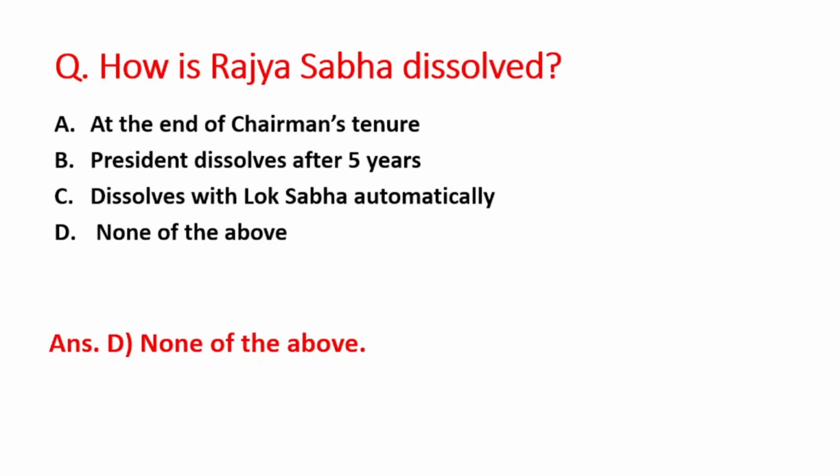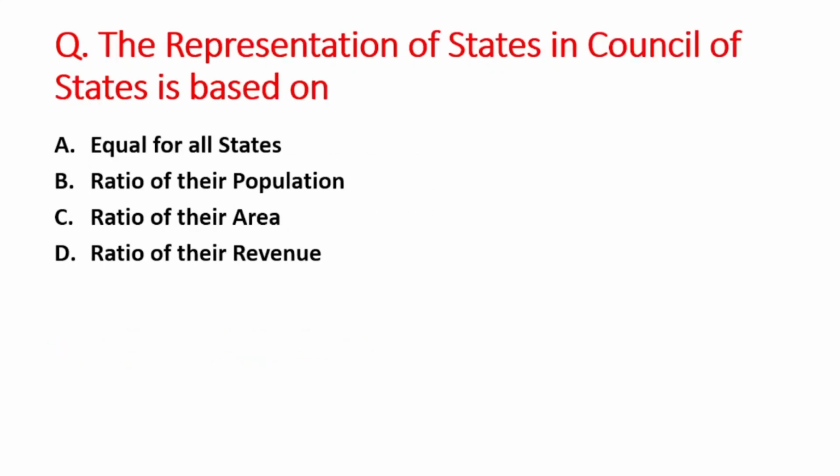Right? Next question is, the representation of state in Council of States is based on: A option is equal for all states, B is ratio of their population, C option is ratio of their area, and D option is ratio of their revenue. So right answer is option B, that is ratio of their population.